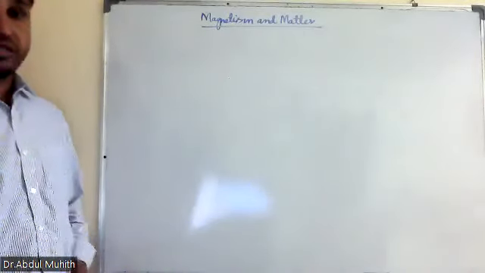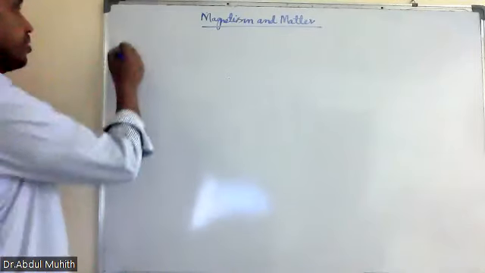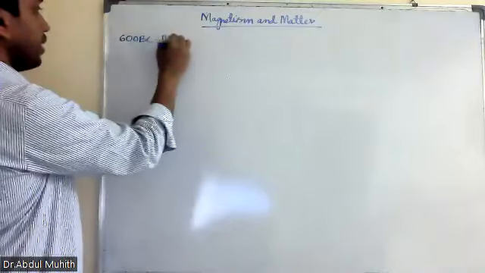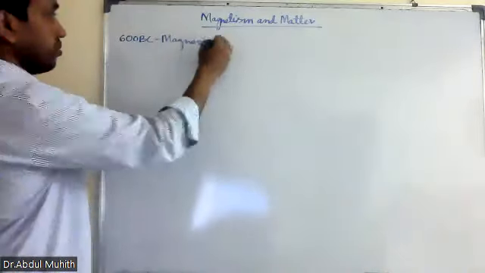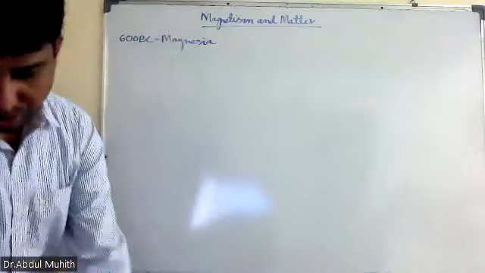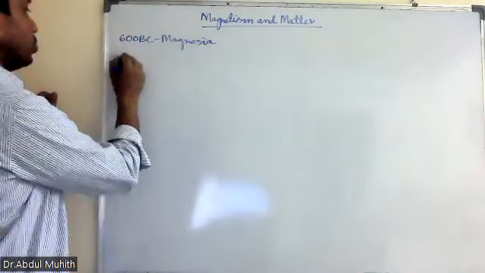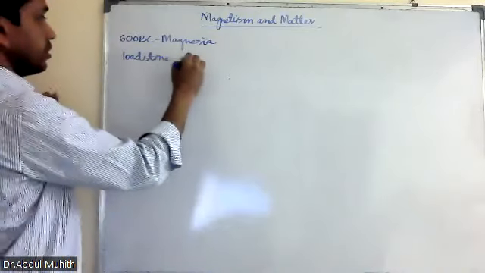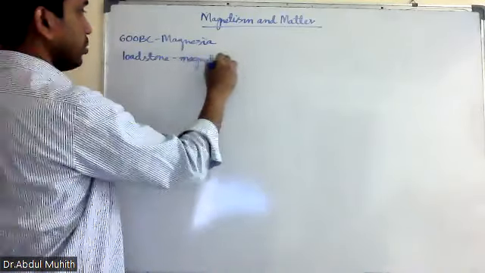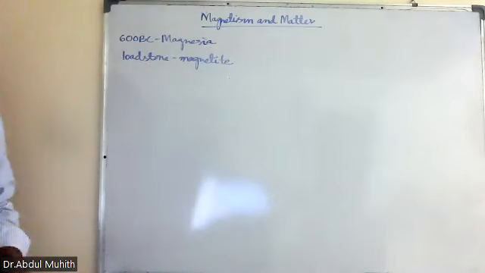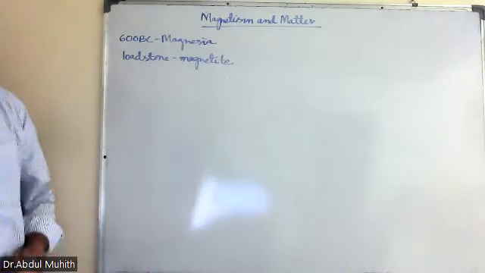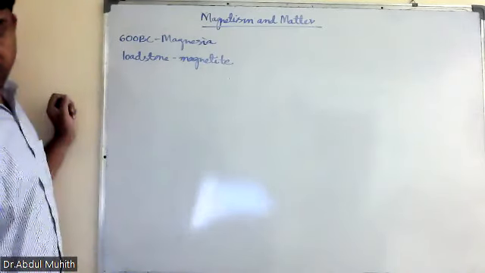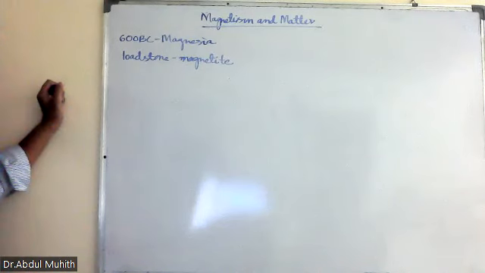So in magnetism and matter, the first magnet was found somewhere in 600 BC, in a place called Magnesia. The name of that magnet was lodestone, also known as magnetite. So first we'll discuss magnetism.